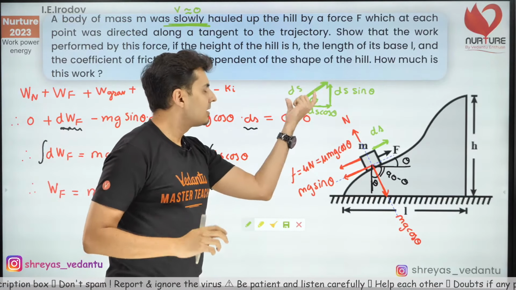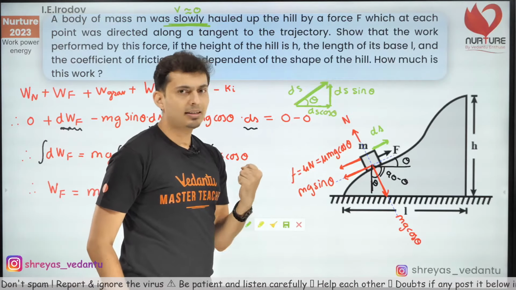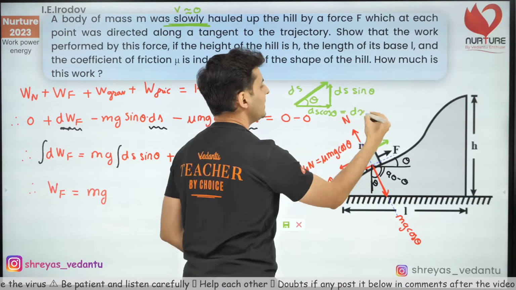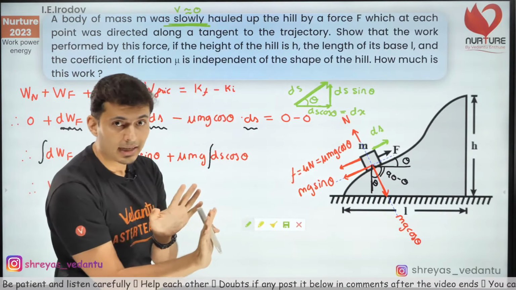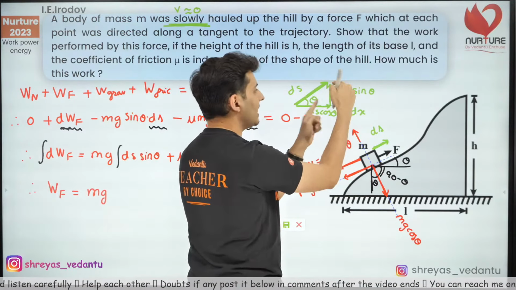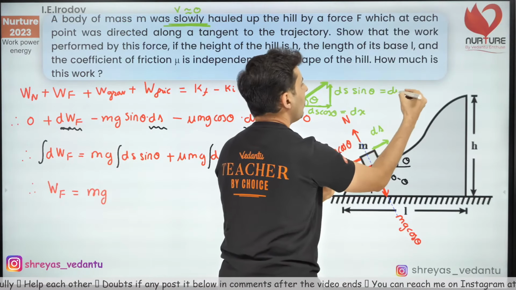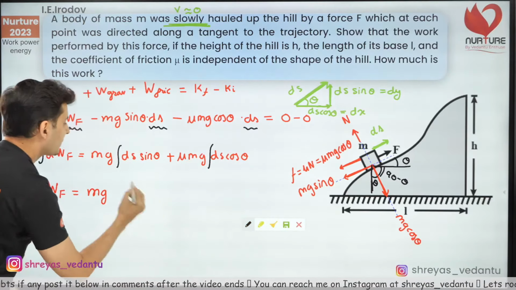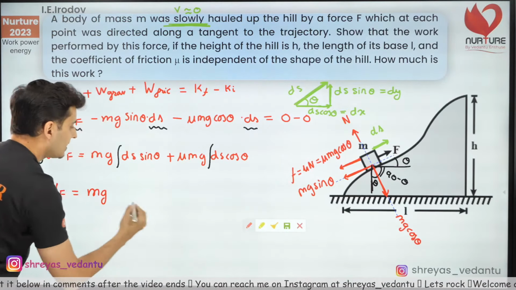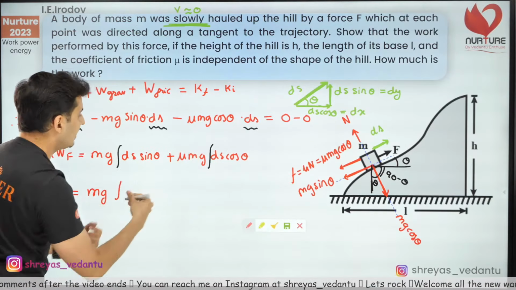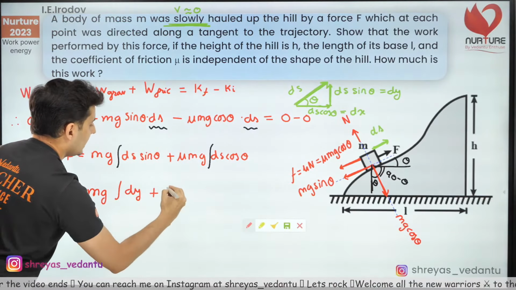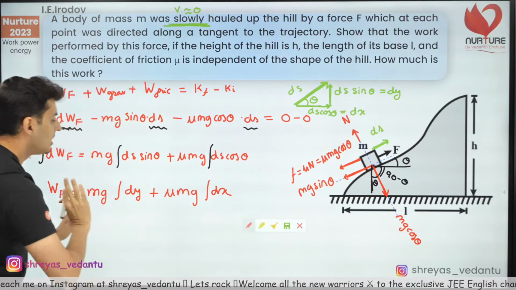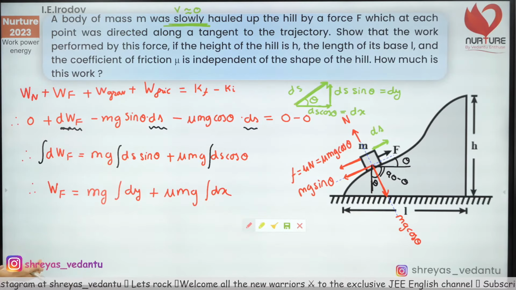This ds is split into two components, ds cos theta and ds sine theta. ds cos theta is the displacement in the x direction, and ds sine theta is the displacement in the y direction. Now instead of ds sine theta, I'll just put integral dy, and instead of ds cos theta, I'll put integral dx. Now you'll be like, sir, what is the advantage of that?